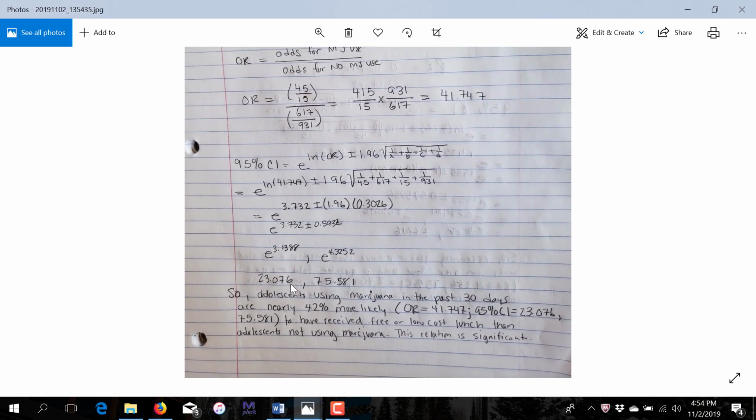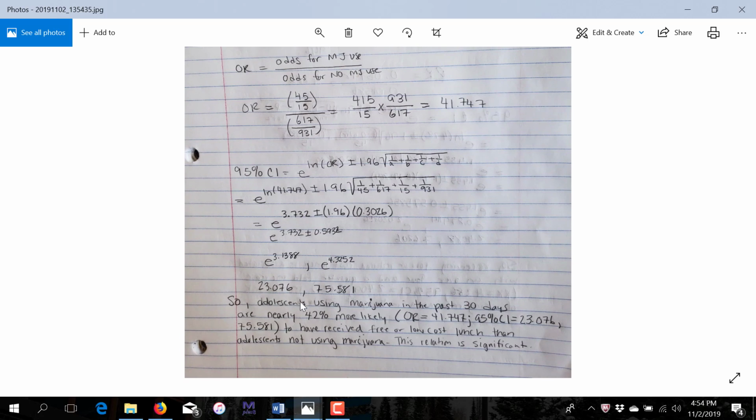So that means something. First of all, our odds ratio is pretty large, but also we have some disparity in the values within the cell, the number of individuals within each cell. So how do we interpret this? Adolescents using marijuana in the past 30 days are nearly 42%.